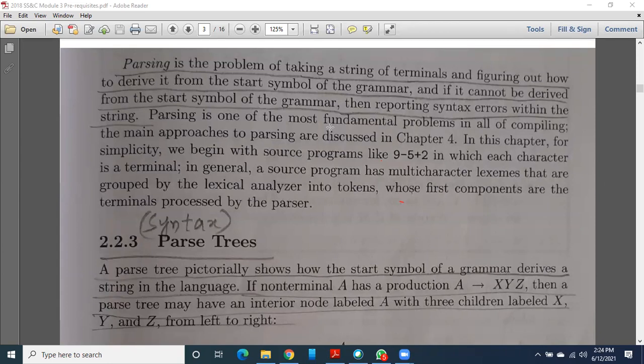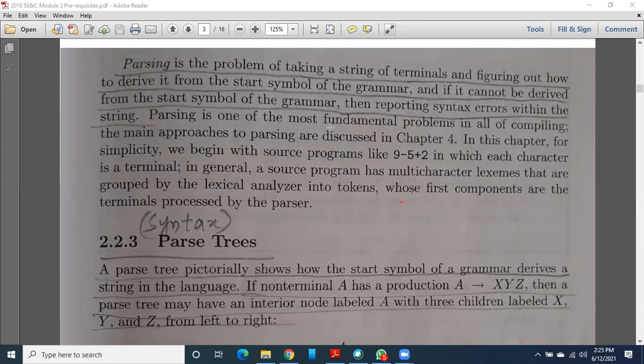You observe there, the first phase is lexical analysis, which takes a set of input characters and produces a set of tokens. And now we are discussing the second phase, that is syntax analysis or parsing. If you observe that second phase, it takes the set of tokens as input and produces a syntax tree as output. Correct? That syntax tree is also called a parse tree.